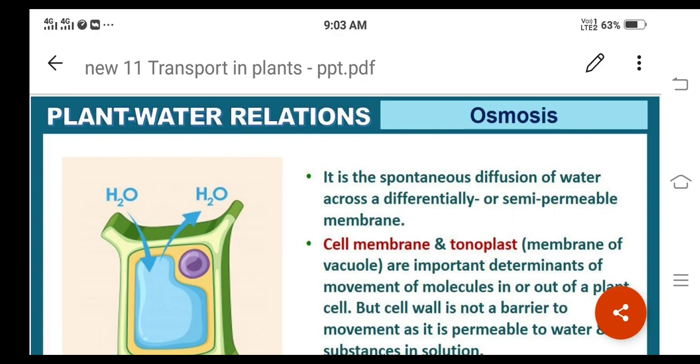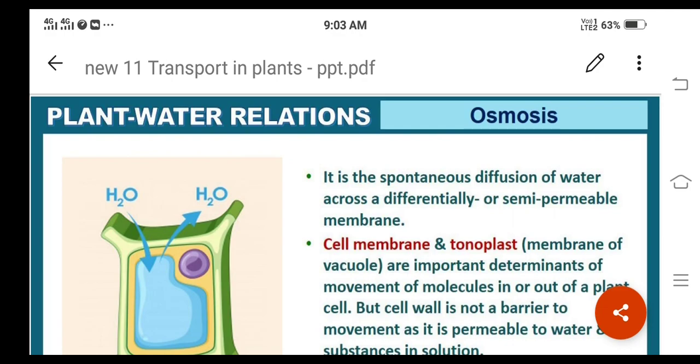Another important character is the cell membrane and the membrane of the vacuole. The second point is the cell membrane as well as the tonoplast. Tonoplast means the membrane of the vacuole.